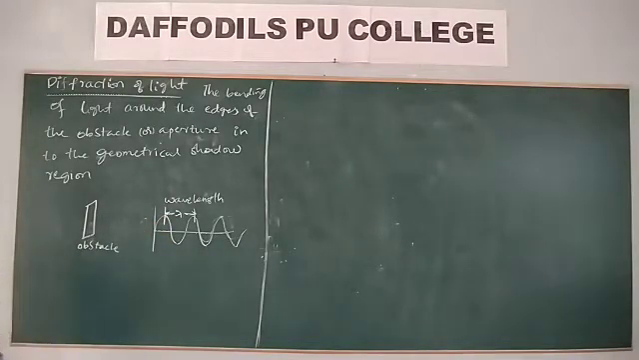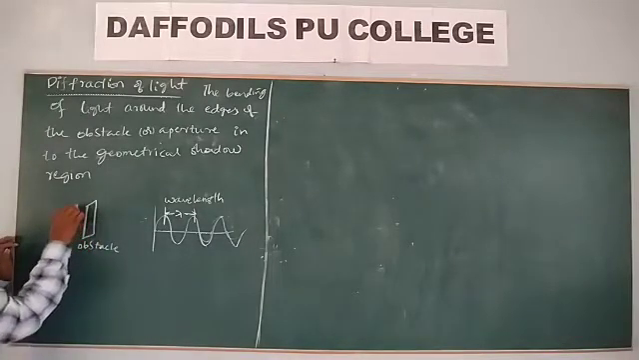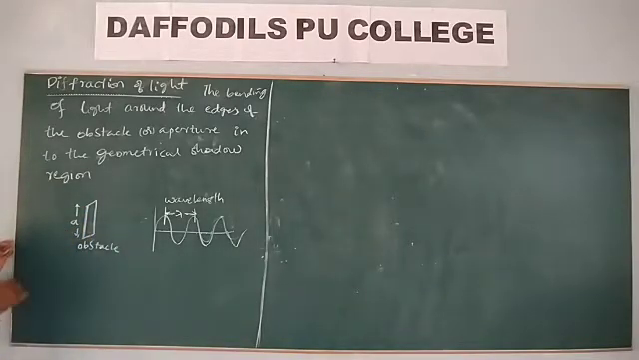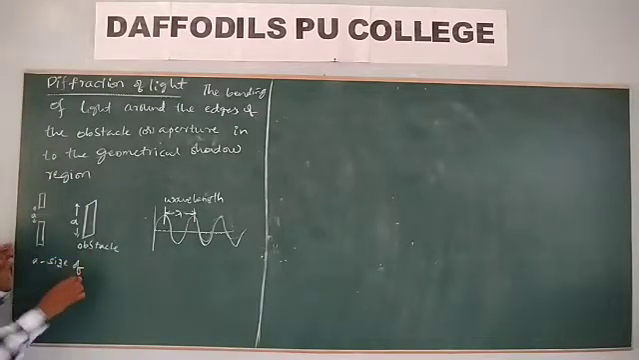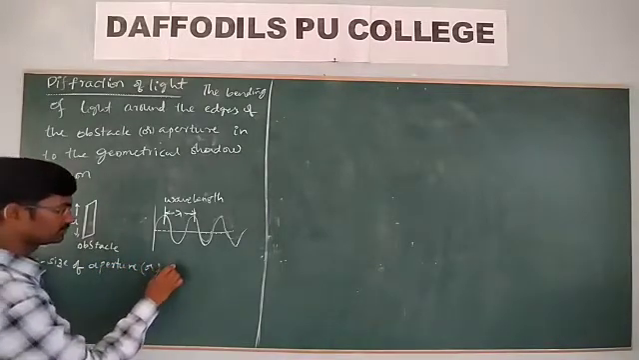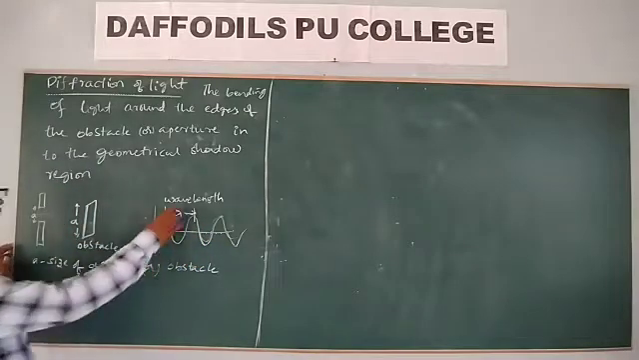Wavelength. Let us take A as the size of the obstacle. Or you can even take it as the size of the aperture. A is the size of the aperture or obstacle. Now, what is lambda?